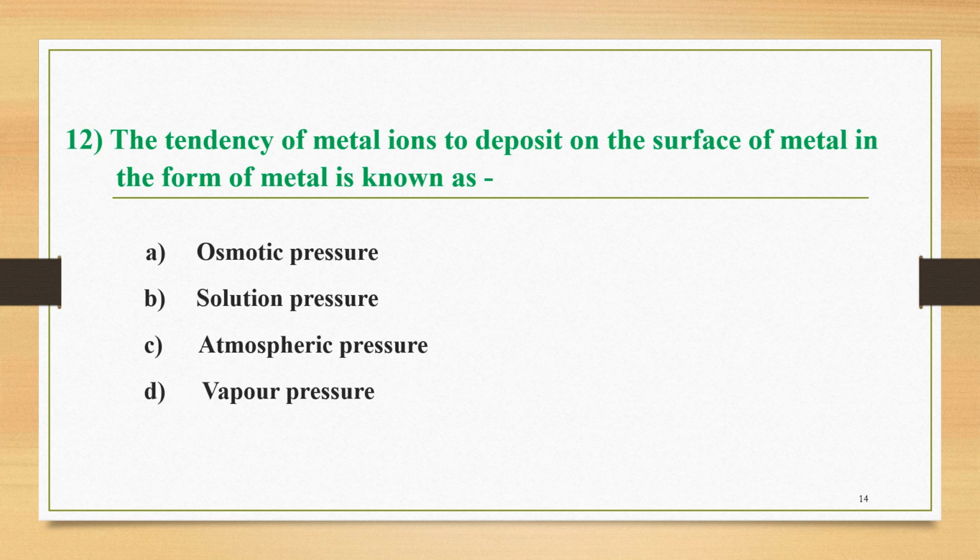The next question, number 12. The tendency of metal ions to deposit on the surface of metal in the form of metal is known as, and the four options are: A, osmotic pressure; B, solution pressure; C, atmospheric pressure; and D, vapor pressure. The correct option among these four is, the tendency of metal ions to deposit on the surface of a metal in the form of metal is called, option A, osmotic pressure.